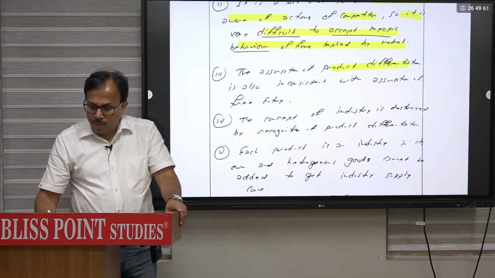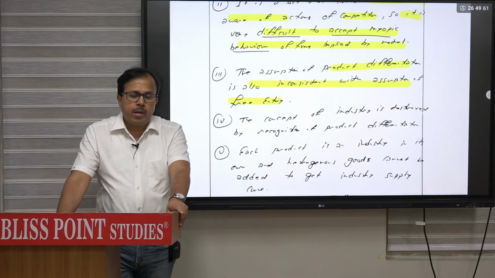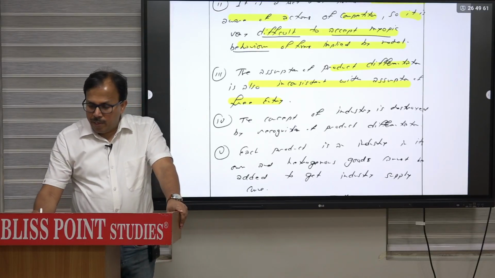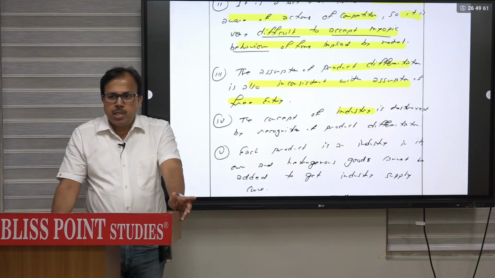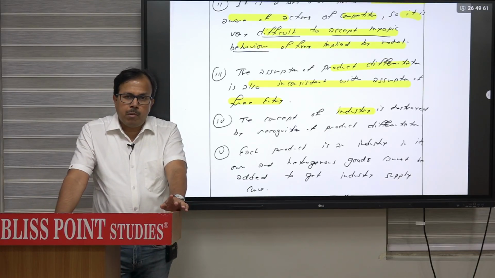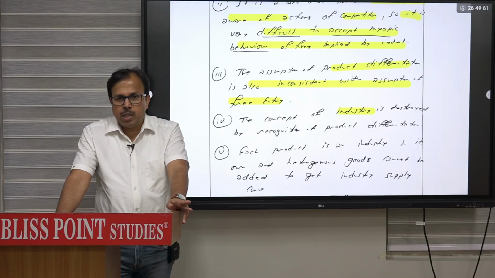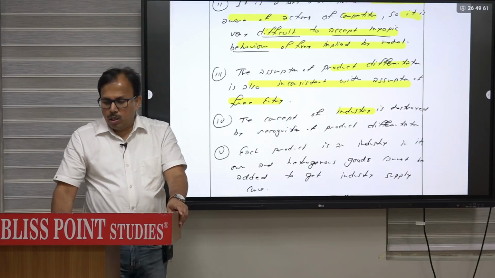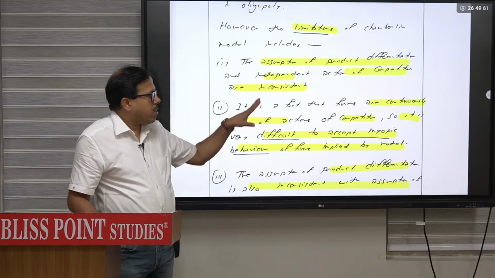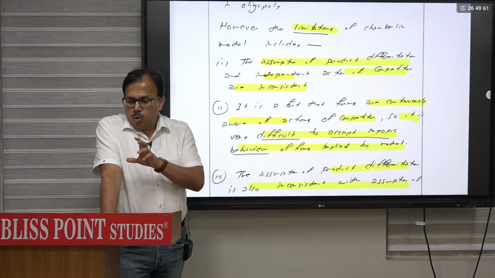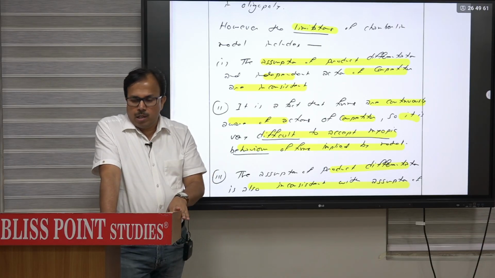The assumption of product differentiation also inconsistent with assumption of free entry. Product अगर अलग है तो entry will not be free. The concept of industry is destroyed because products are differentiated and we cannot add them to get the market supply curve. And each product is an industry in its own way, and heterogeneous goods cannot be added to get the industry supply curve. So few limitations here Koutsoyiannis may have as its points given हैं. If you have read that chapter monopolistic competition, तो वहाँ पे ये points limitation के form में already added.